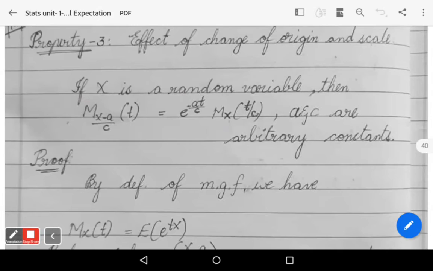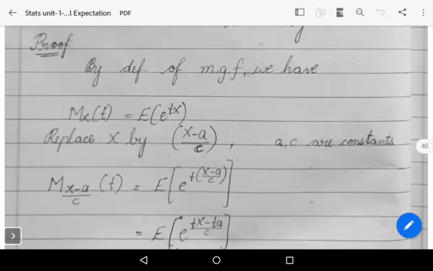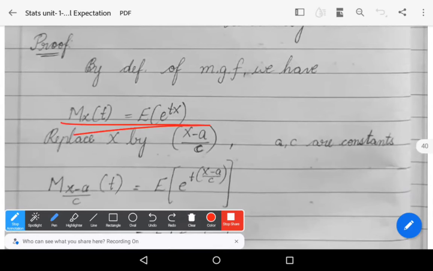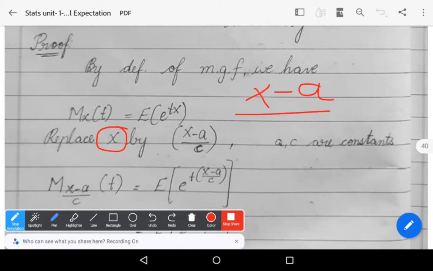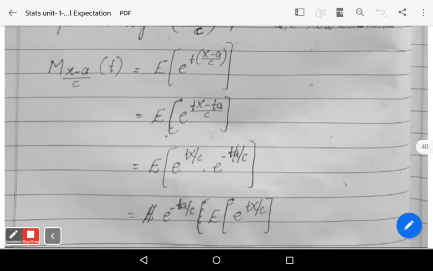Let us prove this condition. By using the definition of MGF we have, mx of t is equals to expectation of e power tx. Replace the variable capital X by using x minus a by c, where a and c are constants.